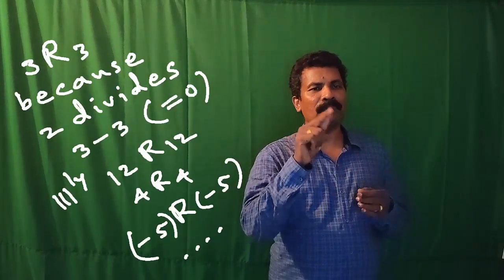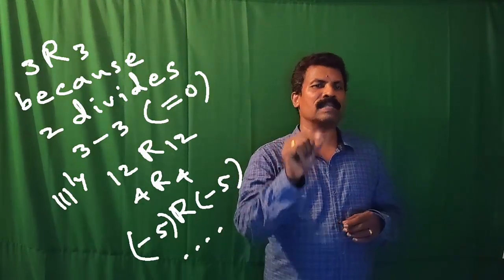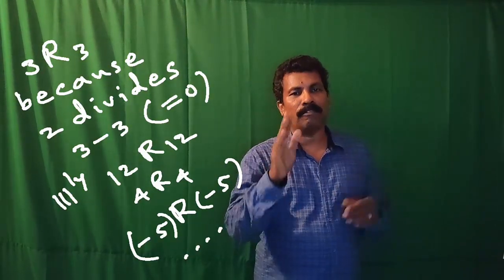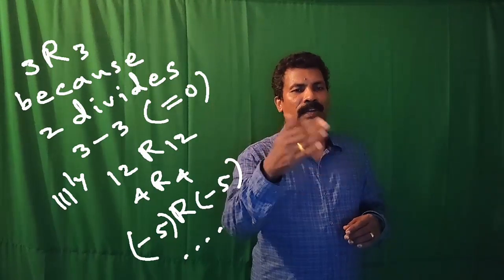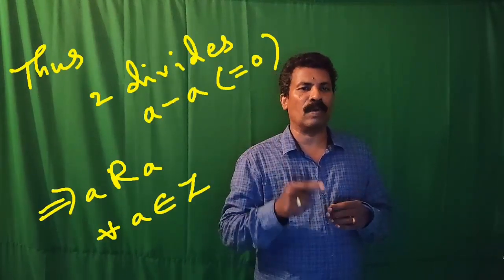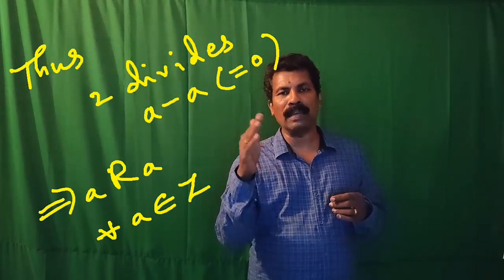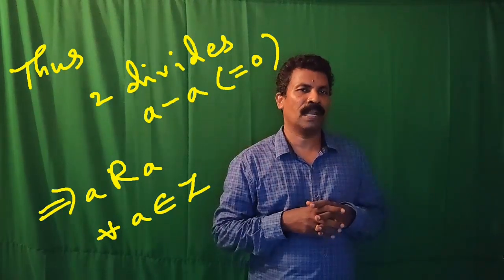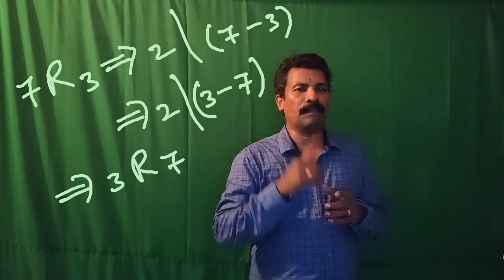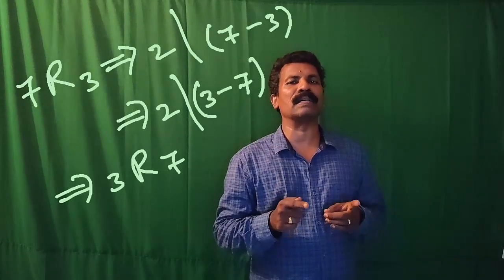Now let us consider any integer, say 3, and 3 minus 3 equals 0, which is divisible by 2. Thus 3 is related to 3. Similarly, 4 is related to 4, negative 5 is related to negative 5, and so on. Thus, the given relation is reflexive as 2 divides a minus a equals 0 for all a belonging to Z.